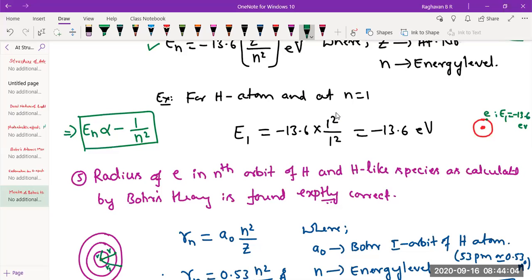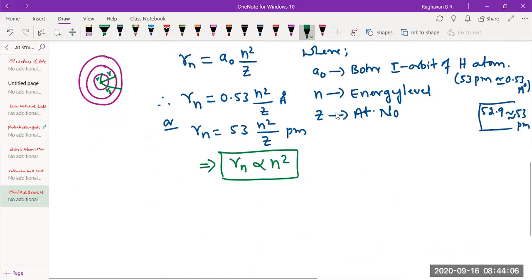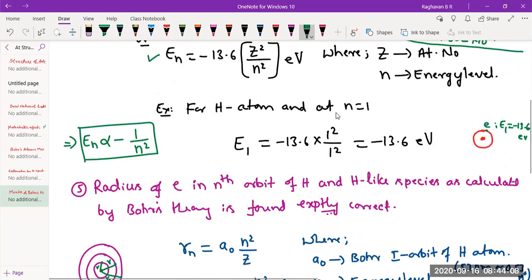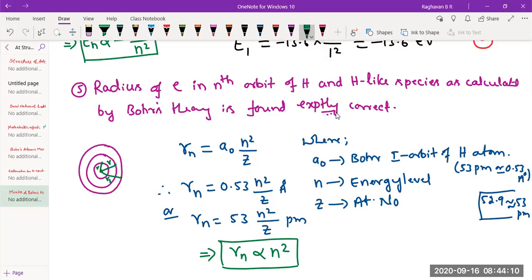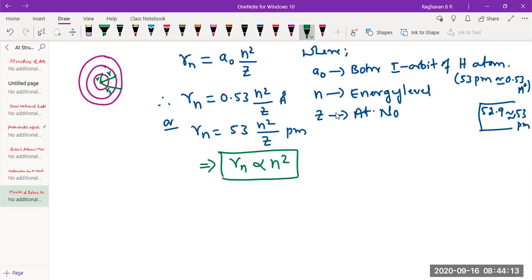Okay. Now, we'll come back to this energy equation at the end of all the merits. We'll see now, what is the ratio of the radius of electron in first orbit, second orbit, third orbit, fourth orbit, like that? The radius of the electron in first orbit, second orbit, third orbit, fourth orbit will be proportional to 1 square is to 2 square, 3 square, 4 square.